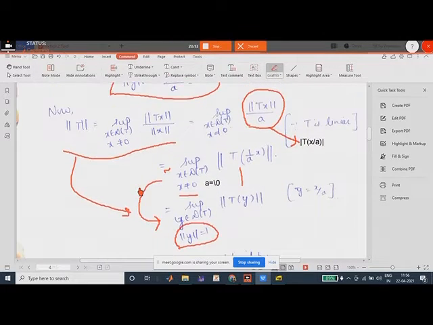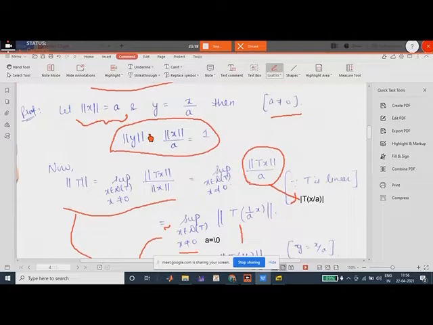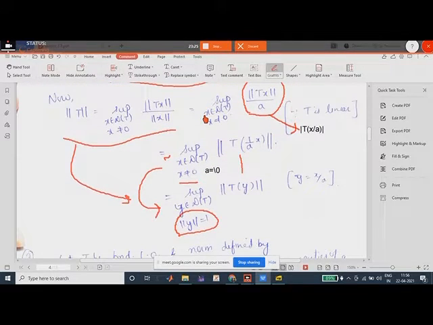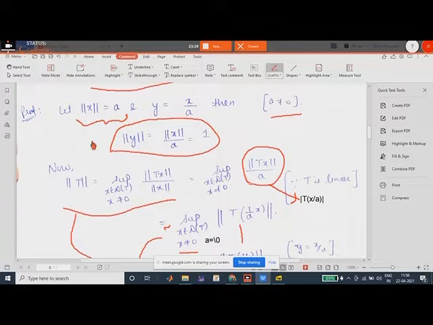Because norm of x would be some constant number, we can define this transformation as y is equal to x by a, and using this transformation we can prove that this alternative definition is actually also the definition of the norm. We haven't done anything extravagant that loses generality, right? If we are given norm of x is equal to a, we can assume any y in the domain such that y is equal to x by a.